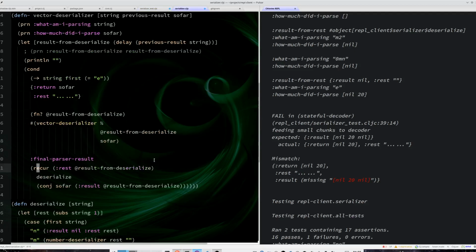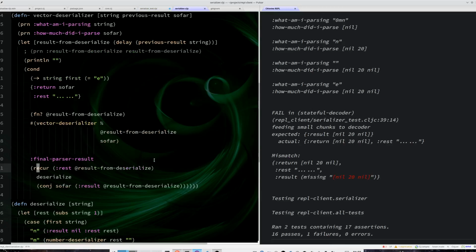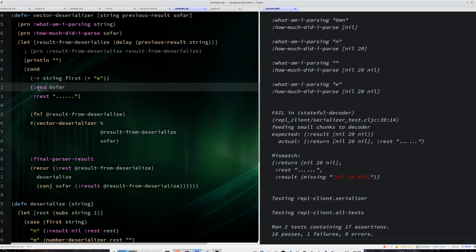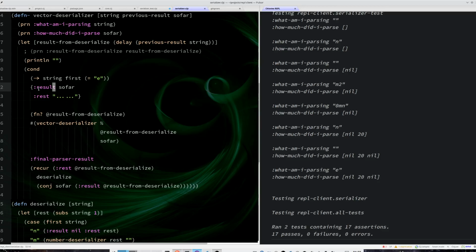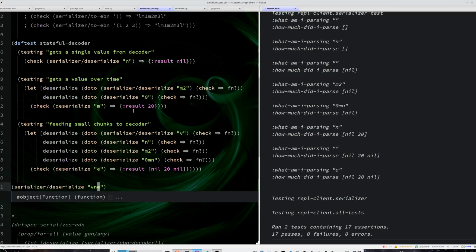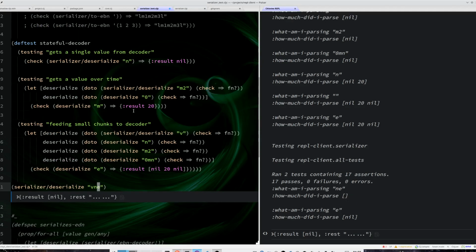It's a complete vector. So let's just do a recur. And for some reason it's not. Yes, I miss its result, not return. And now I finally have the right thing, and I have the right thing here.